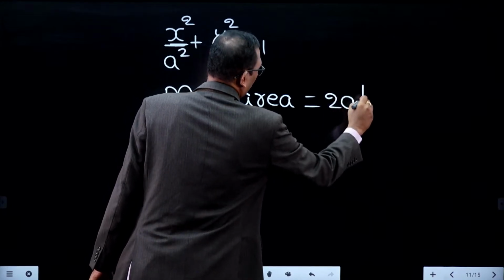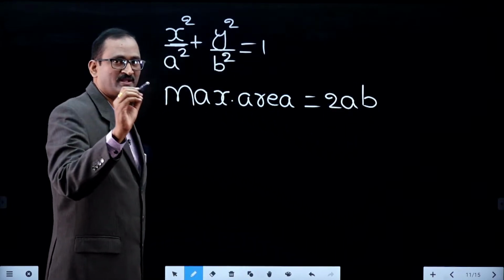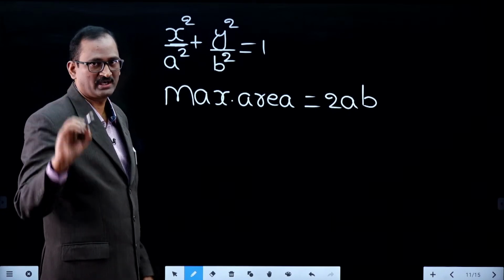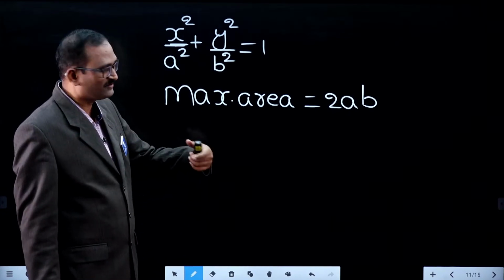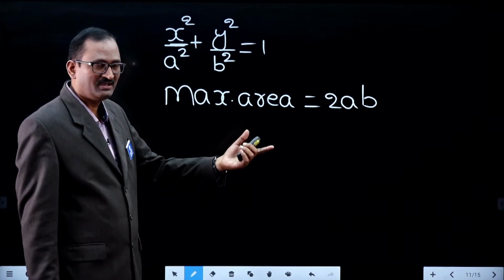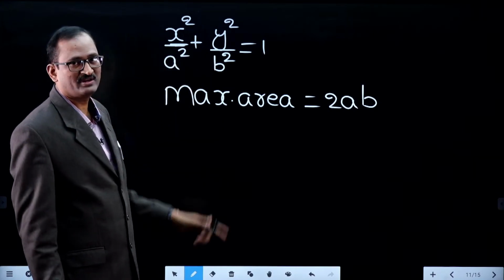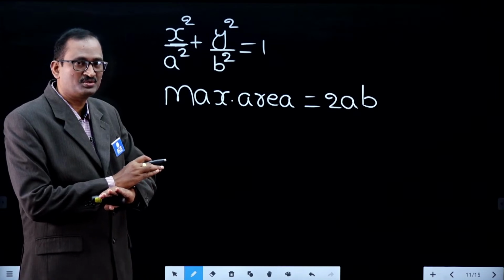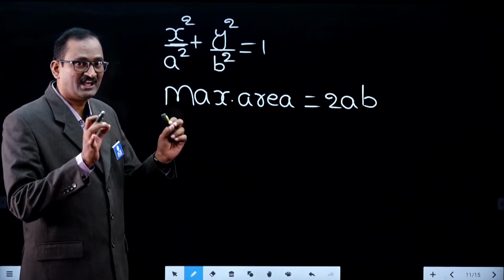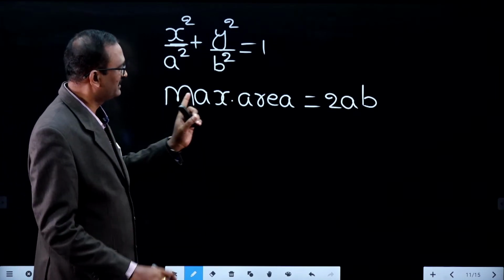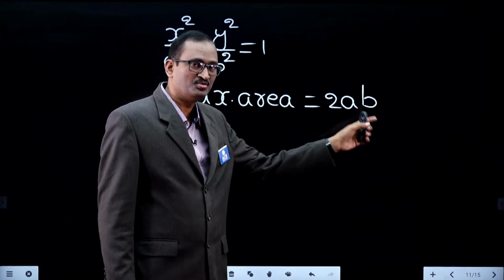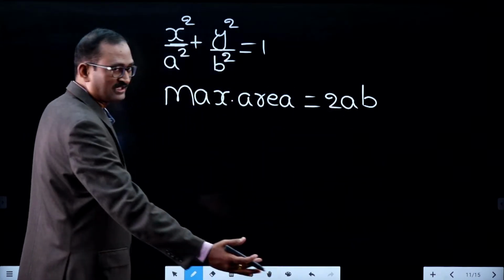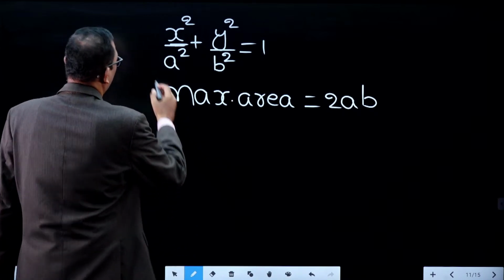In the previous problem, the ellipse is x square plus 4y square equal to 1. Replace that by x square by a square plus y square by b square equal to 1 and solve it similar to the previous problem model. Definitely you will get it as 2ab. Now take the previous problem and verify the answer.